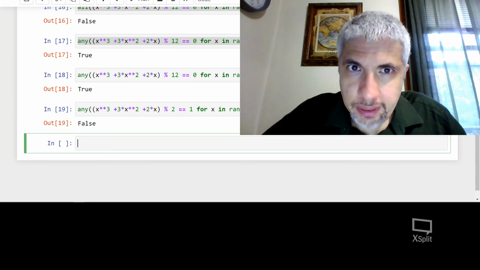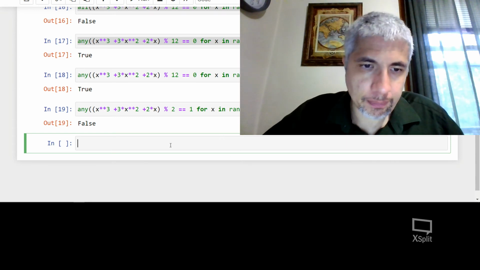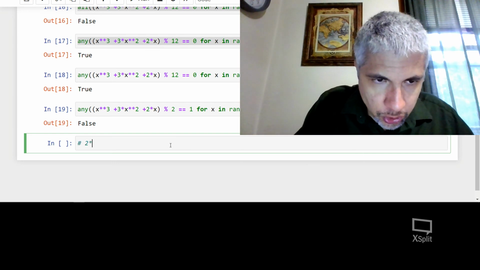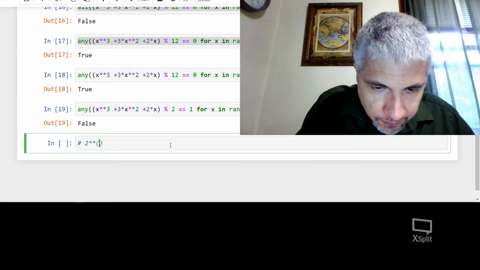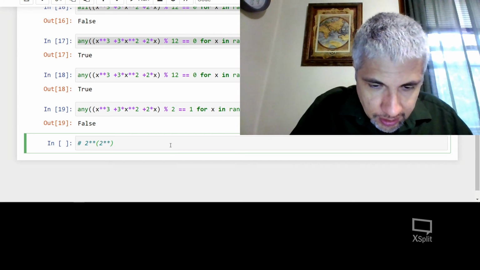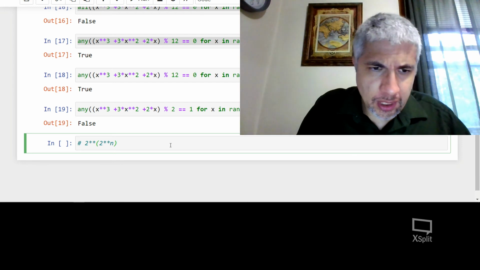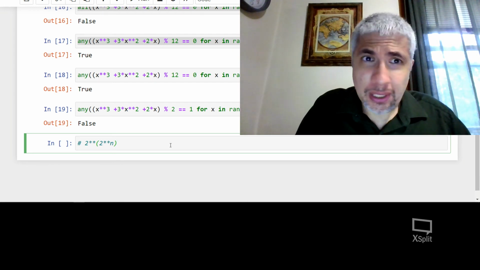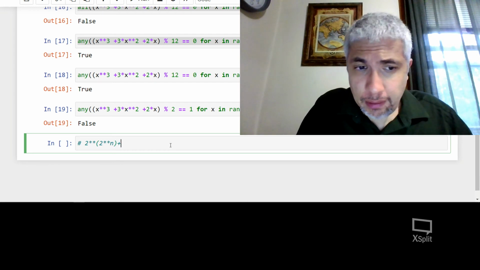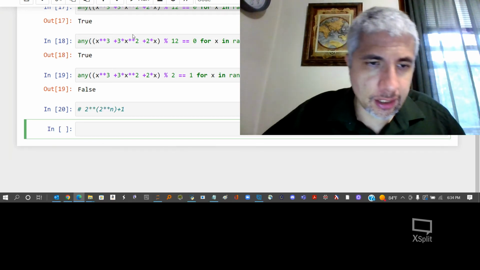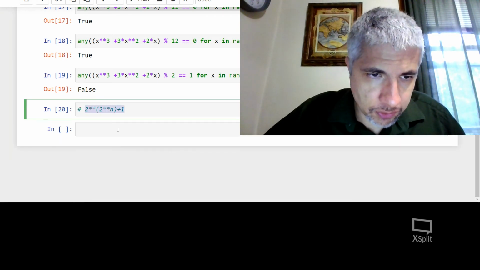Let's try to squeeze in one more example. Let's consider numbers of the form 2 to the 2 to the n. So really big powers of 2, 2 to a number that's already a power of 2, plus 1. So one thing that I could do is I could find out what the first few numbers are.